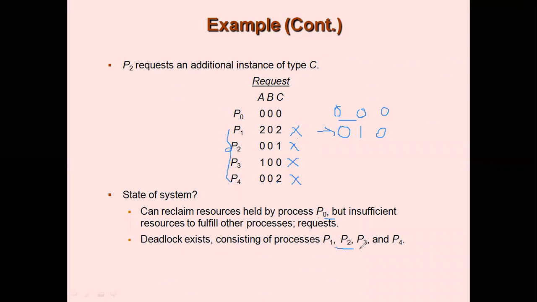That is why this results in a deadlock state. That means you have detected a deadlock here. That means a deadlock exists consisting of processes P1, P2, P3 and P4. For this criteria, you have seen a deadlock. So deadlock has been detected here. This is the concept of deadlock. You can detect a deadlock for single instance using a wait-for graph, and for multiple instances you can use this variation of Banker's algorithm, where instead of max you have a request matrix. It is the same process. Whatever you have seen in Banker's, the same thing needs to be applied here.